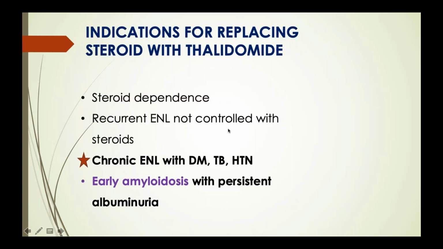And then what are the indications for replacing steroid with thalidomide? They are steroid dependence, recurrent ENL not controlled with steroids, and chronic ENL with diabetes mellitus, tuberculosis, or hypertension, or early amyloidosis with persistent albuminuria. So these are the things where you need thalidomide.